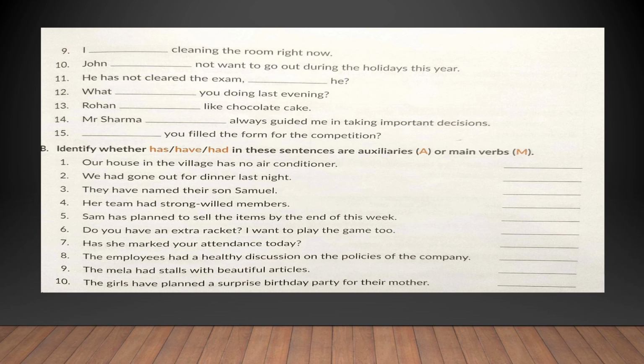Her team had strong-willed members. Had over here is existing independently. It is not helping any other verbs. Hence, this is a main verb. So we have discussed 4 such sentences. Rest of these sentences you shall do in your textbook on your own.